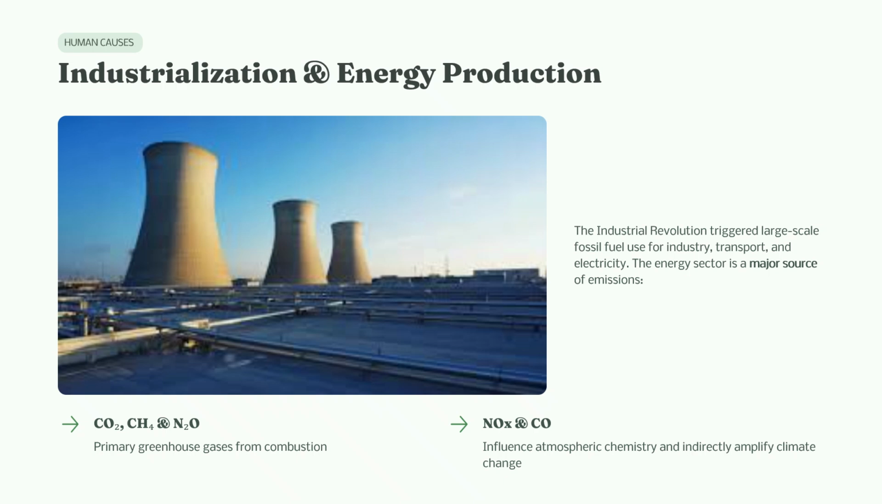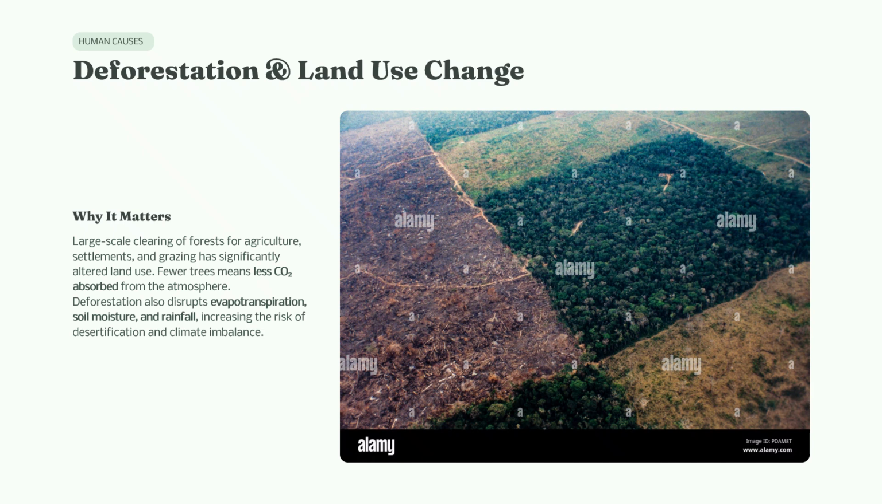Now, the next human cause is changes in land use and deforestation. Large-scale clearing of forests for agriculture, settlements, and grazing has significantly altered land use patterns. Deforestation reduces the number of trees that absorb carbon dioxide from the atmosphere. It also affects evapotranspiration, soil moisture, and rainfall patterns, increasing the risk of desertification and climate imbalance.